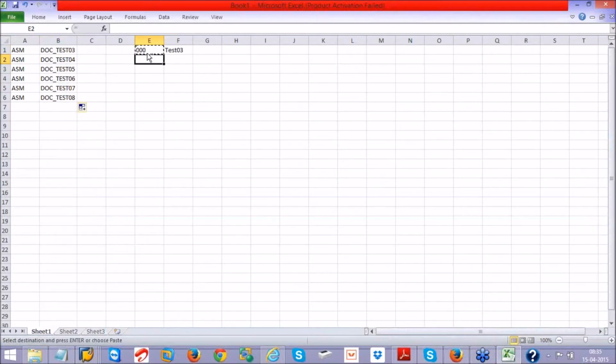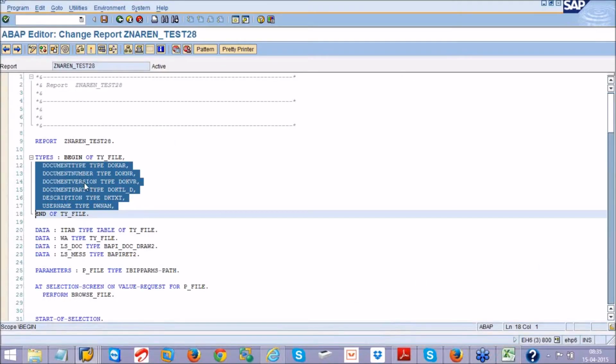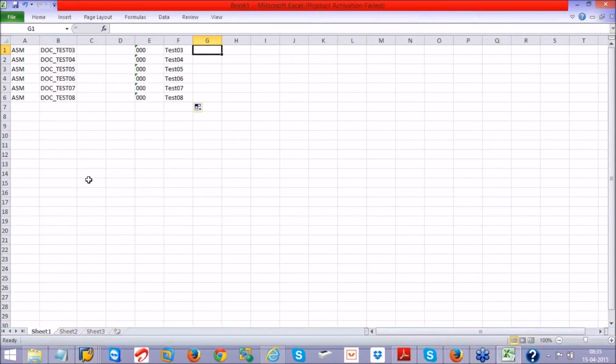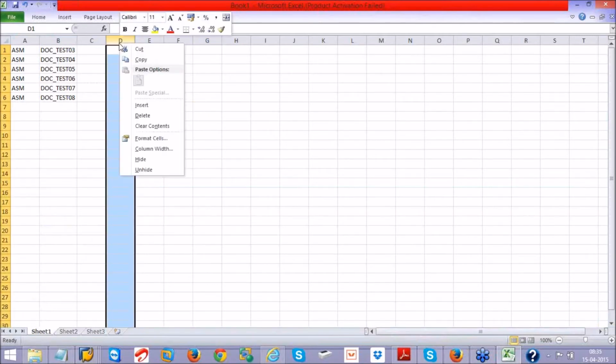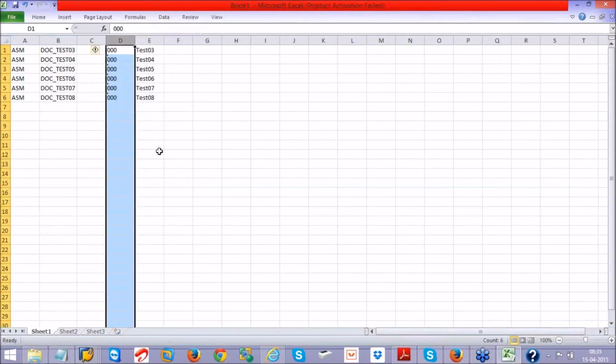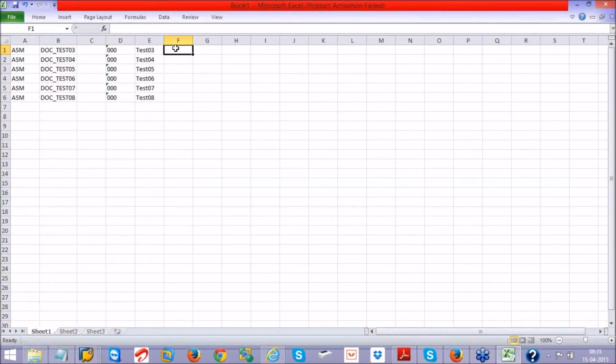So like this, assume we have several records. All these records I should upload into my internal table first. Here I have not given a username, document number, version, part. I have left 2 columns, but there is no need to leave 2 columns, so I will delete them. The username I have not given; I will put the username inside the program. So this is my flat file structure.